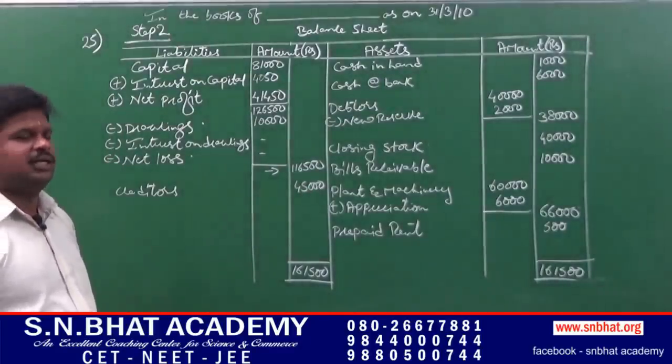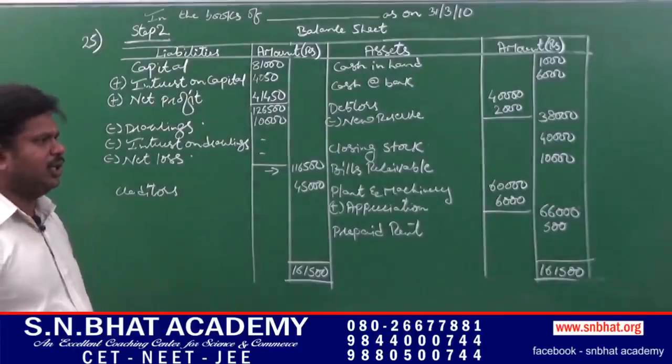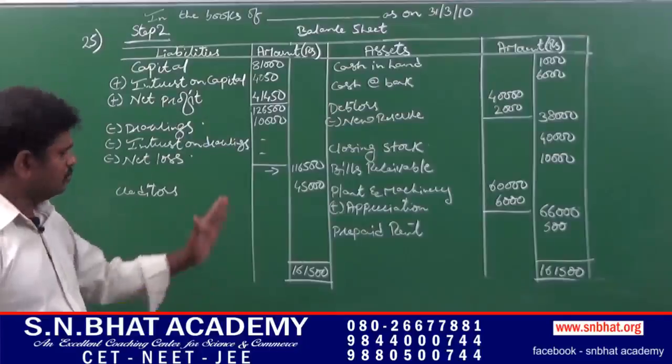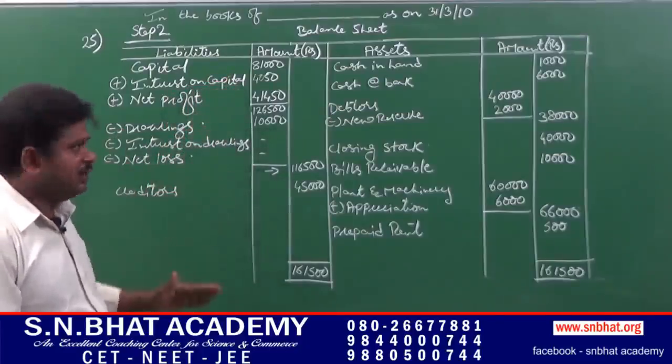It had been entered in the sales trading account. Next, returns, it has also been entered. Last one, that is provision for bad debts, we had taken in the profit or loss account. So we had entered each and every transaction on the liability side.